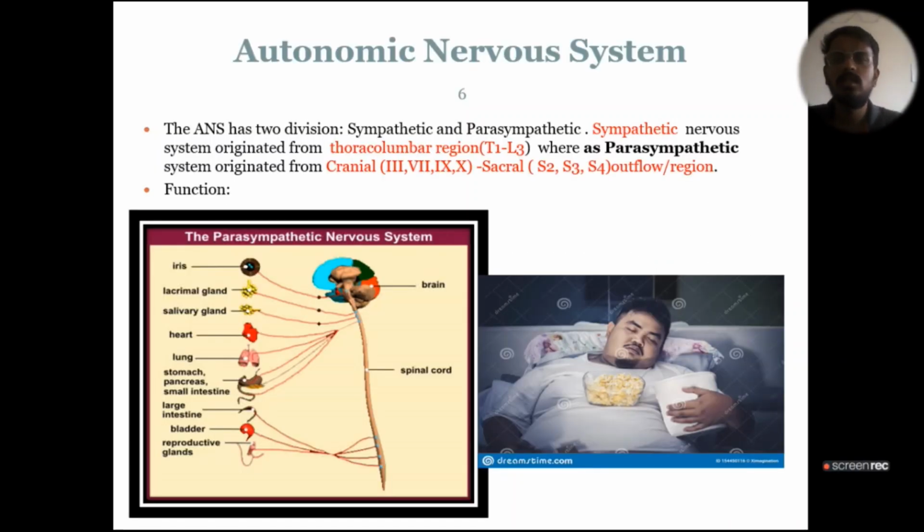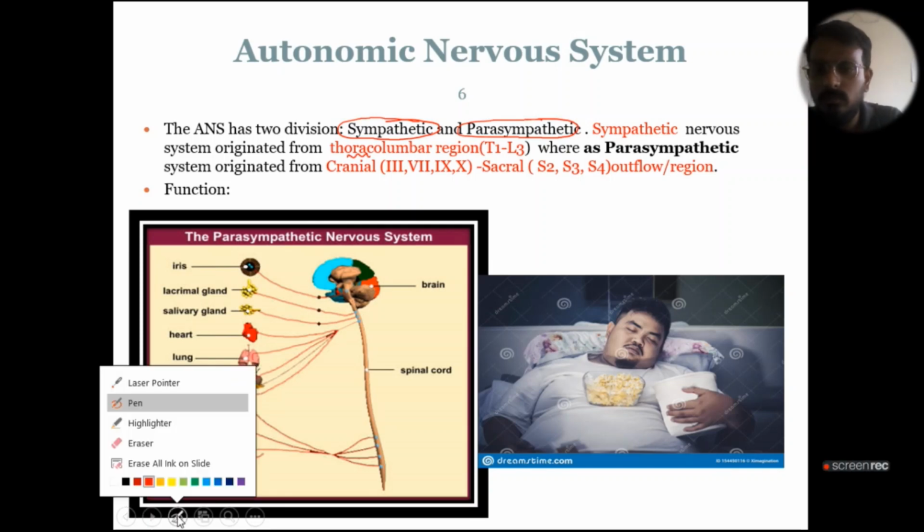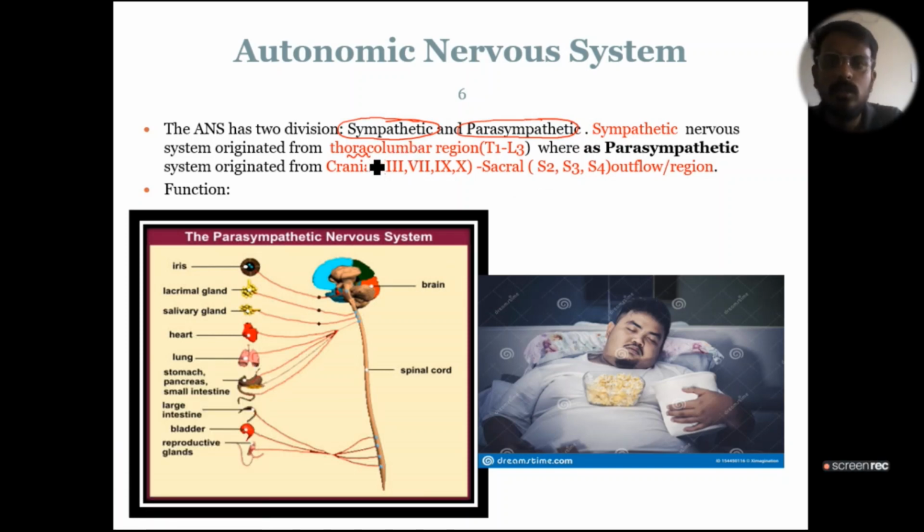So let us discuss in detail the autonomic nervous system. Our autonomic nervous system is divided into two classes, that is sympathetic system and parasympathetic system. The sympathetic nervous system originates from the thoracolumbar region, whereas the parasympathetic nervous system originates from the craniosacral region.